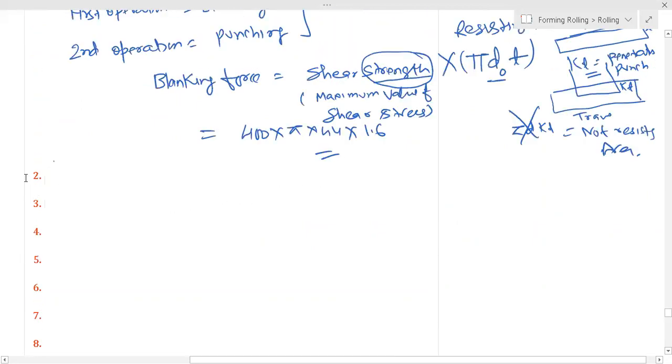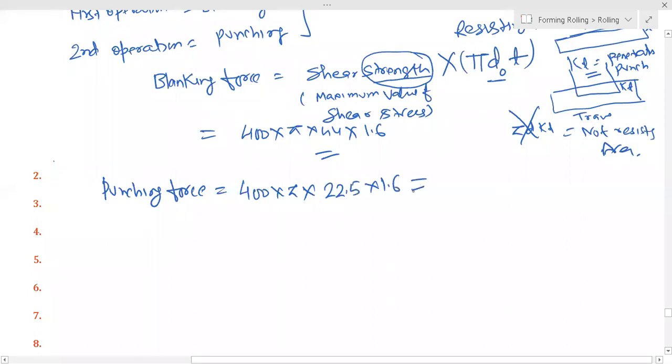No issue. We'll let it be there. Okay. Now punching force will be equal to 400 into pi into 22.5 into 1.6. This value.